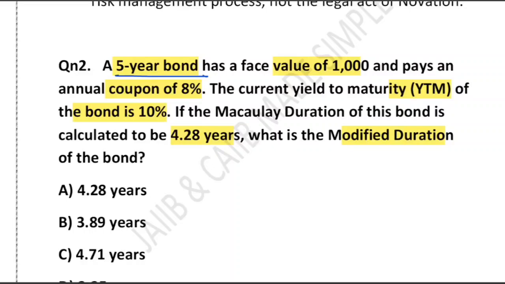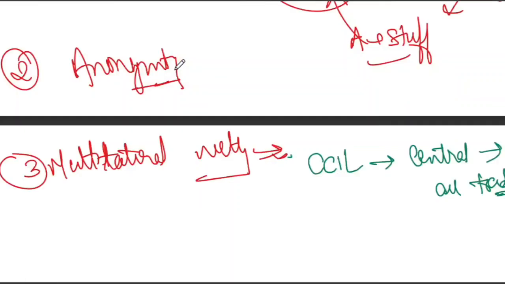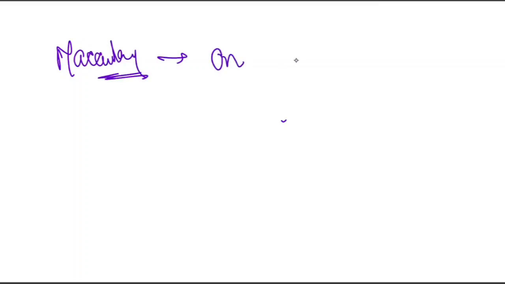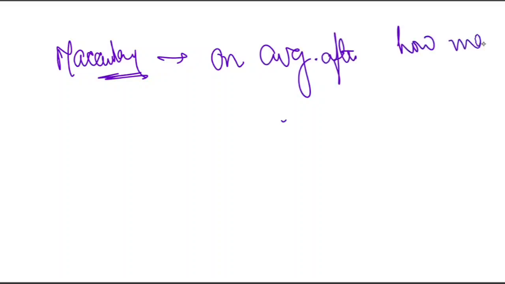Had it been the Macaulay duration, we would have to do the full bond calculation, which would take a lot of time. But in the examination, they don't ask for that lengthy an answer. They just ask you to compute whether you know the formula or not. Let me explain. First, let's understand the idea. Macaulay duration tells us on average after how many years we get back the bond cash flow.